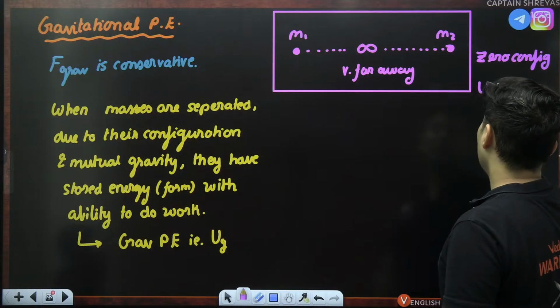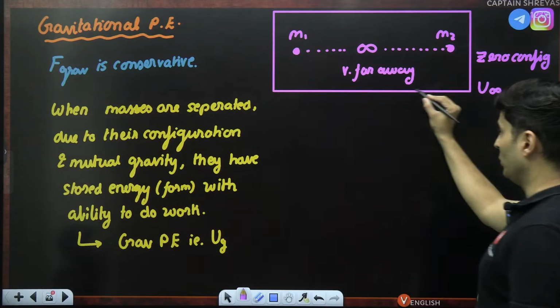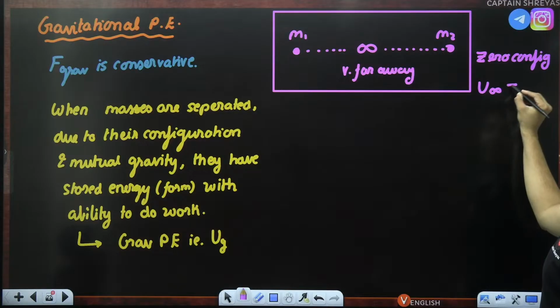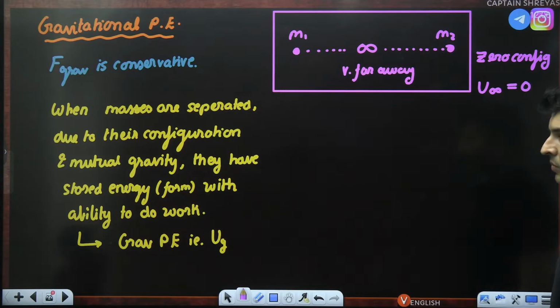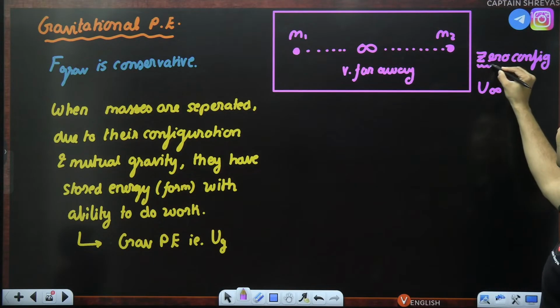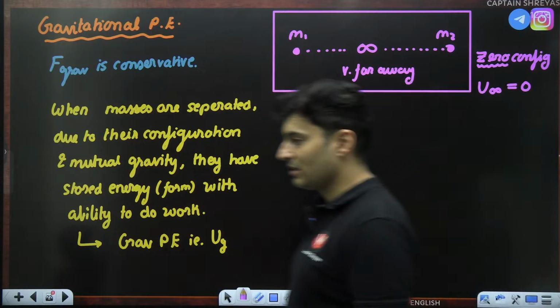That means energy of those two masses for infinite separation is assumed to be zero. This is your zero reference.